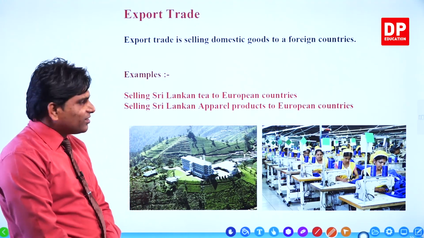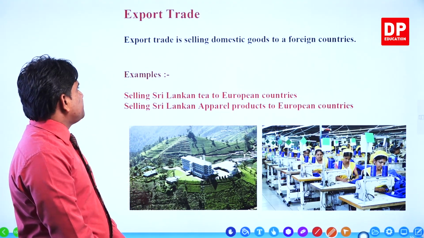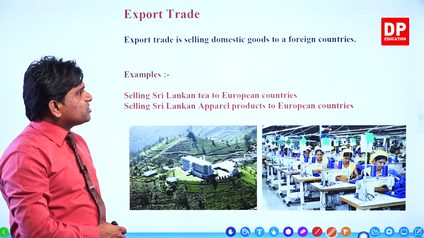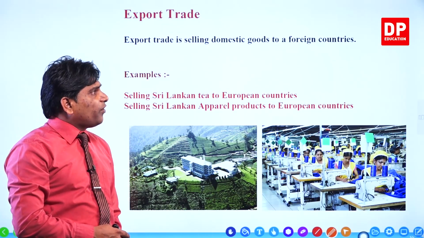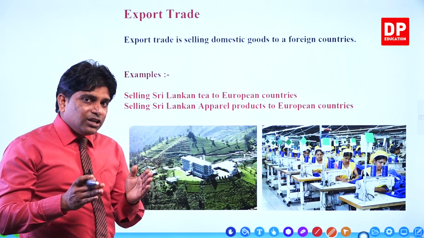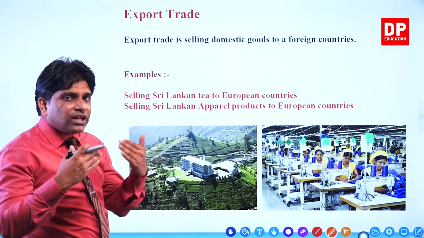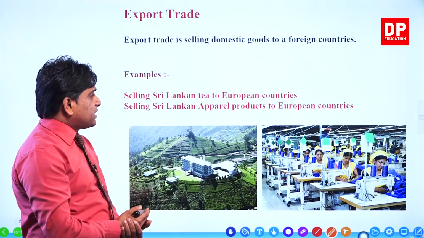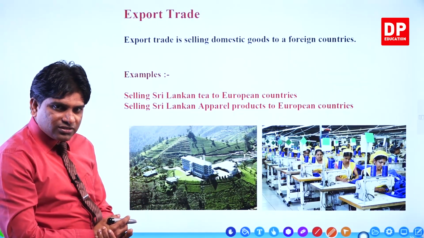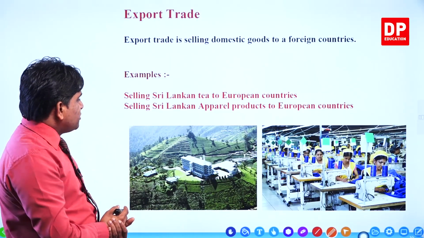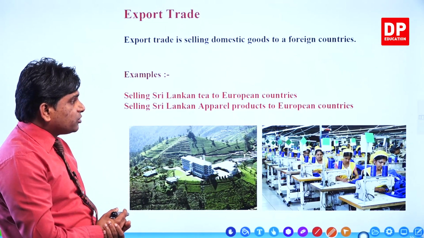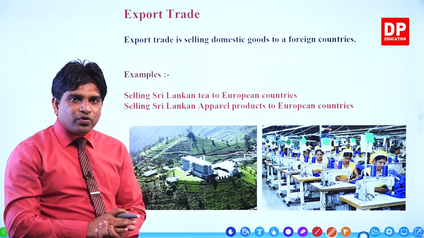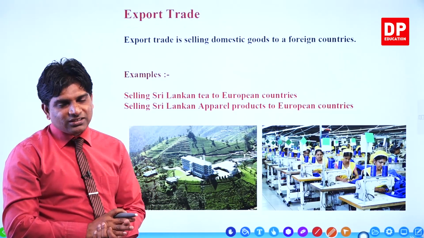Now, next one. Export trade. Export trade is selling domestic goods to foreign countries. Example, selling Sri Lankan tea to European countries. Selling Sri Lankan apparel products to European countries. They are the examples for export trade.